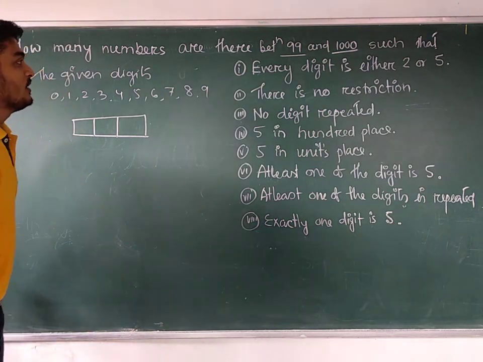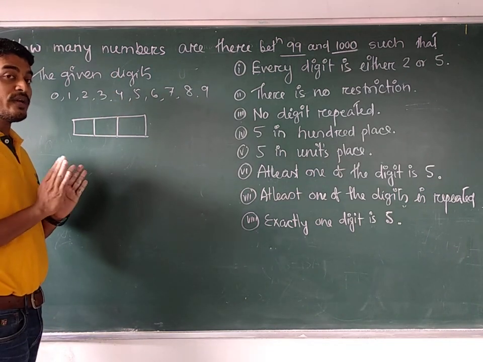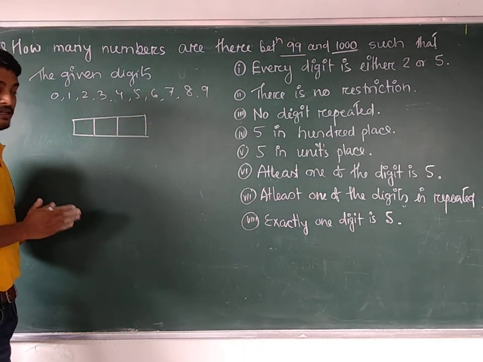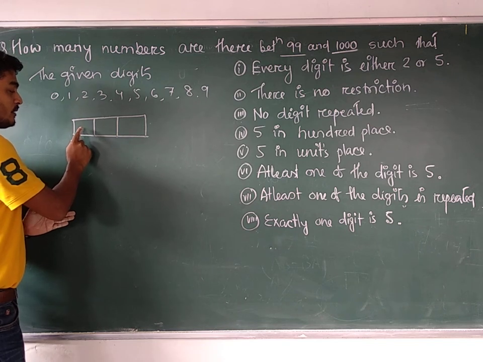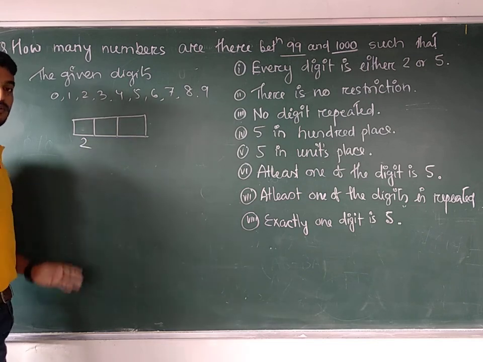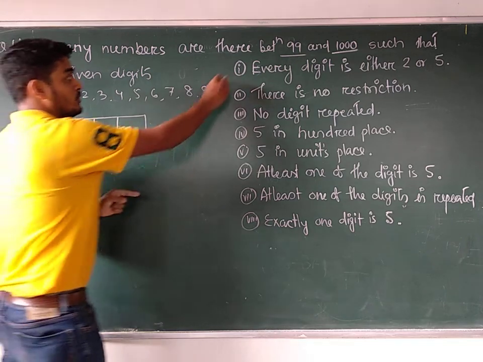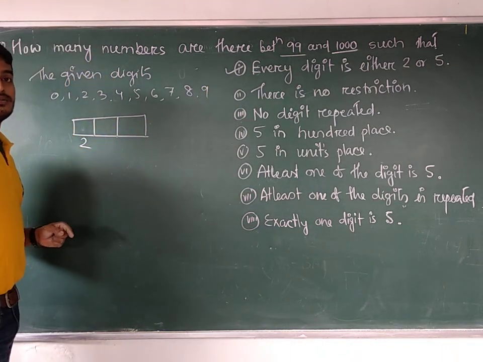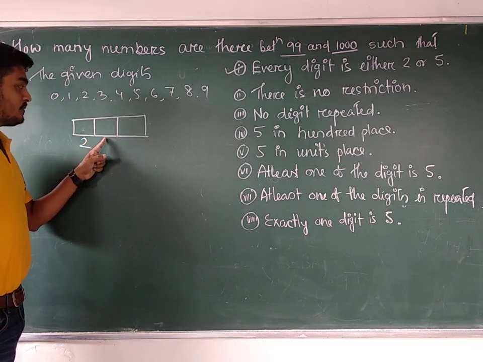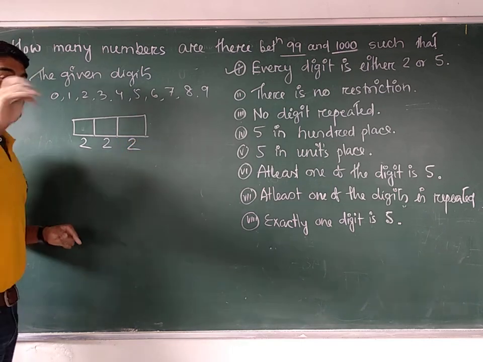So let's start. First of all, every digit is either 2 or 5. That means other than 2 or 5, you cannot use the other digits. So whenever you want to fill up some place, how many different ways can you fill it? This place can be filled up in how many ways? 2 ways. Do you know why? Because either you have to use 2 or you have to use 5. So this place can be filled in 2 ways, and this place also in 2 ways.